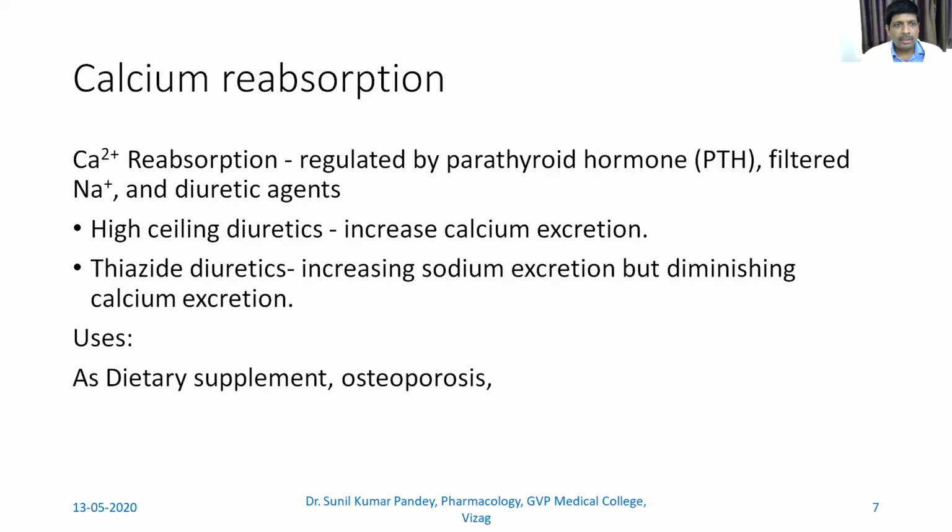Just to recall the classification of diuretics, there are mainly three types. The first is high ceiling diuretic or high efficacy diuretic, otherwise also called loop diuretics. Then the second is medium efficacy diuretic or thiazide like diuretic. And the third is low ceiling diuretic. Examples of high ceiling diuretics are ethacrynic acid and furosemide, whereas thiazides are chlorothiazide and chlorthalidone.